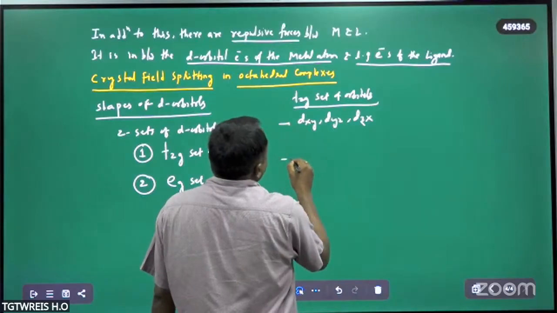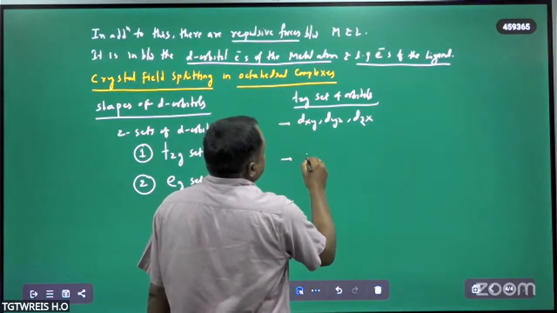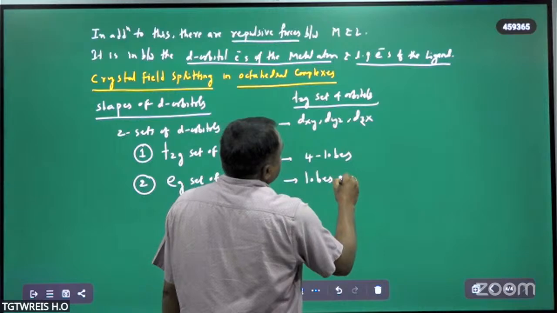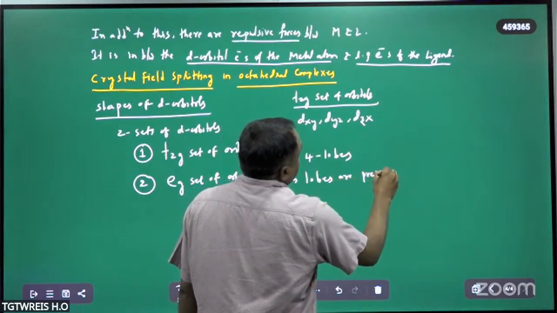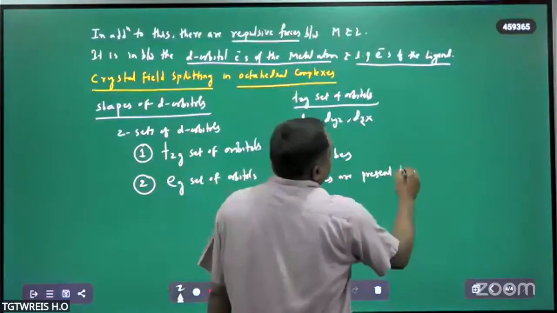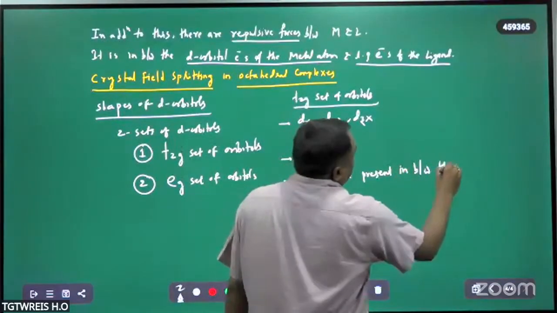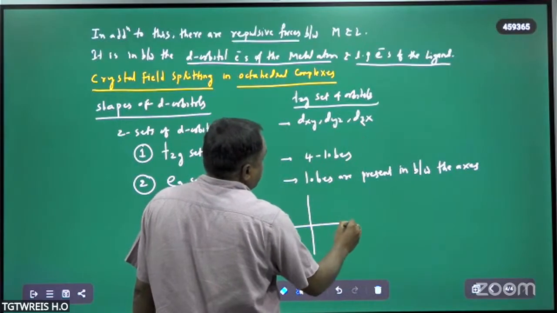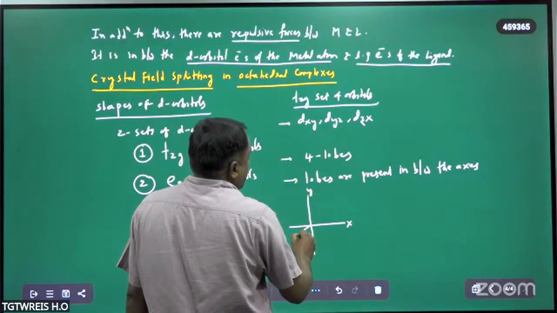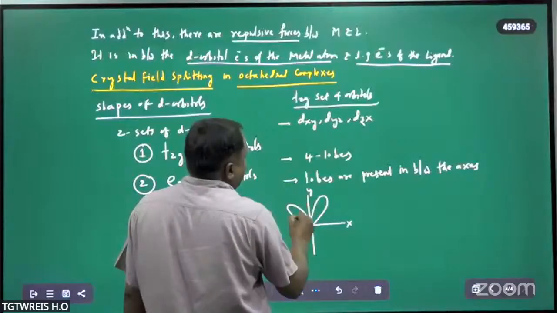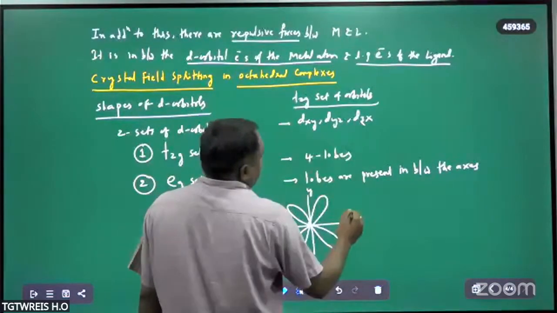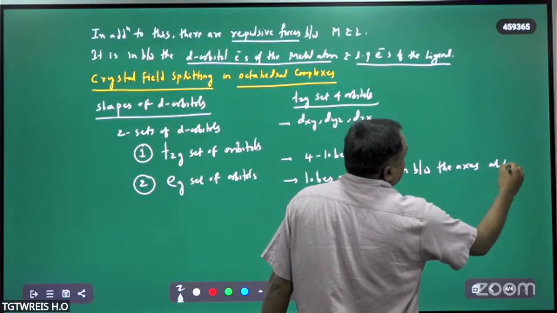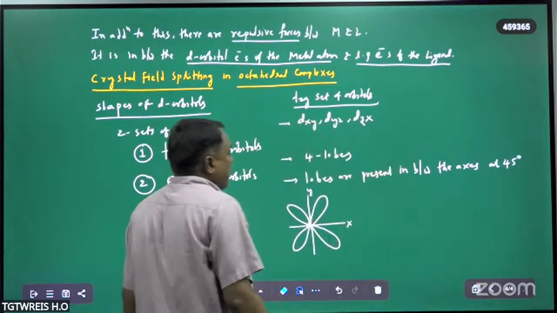In these, there are four lobes, and the lobes are present in between the axes. For example, this is the x-axis, this is the y-axis. So the lobes are present in between the axes at a 45 degree angle.